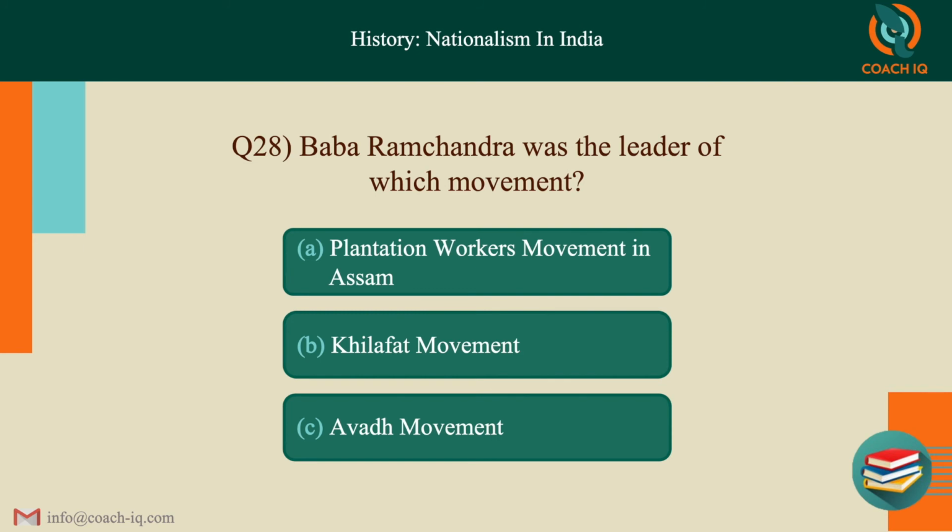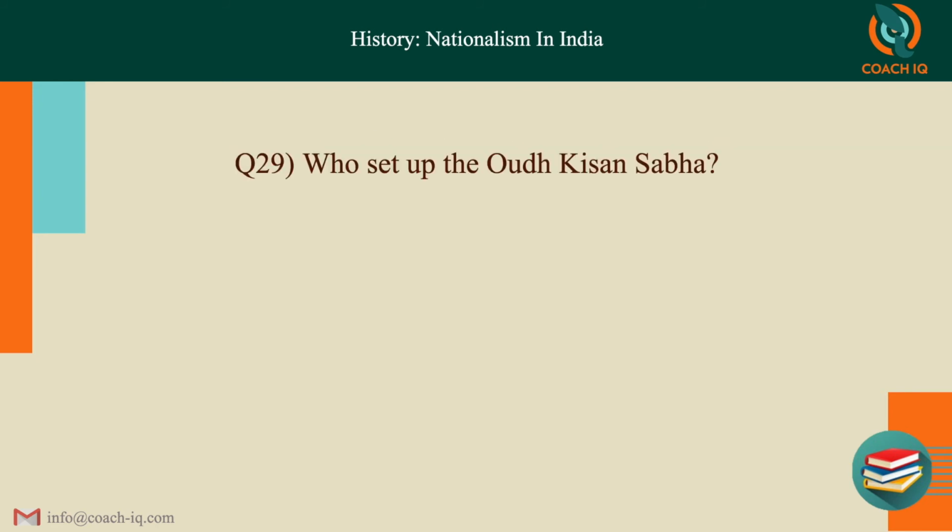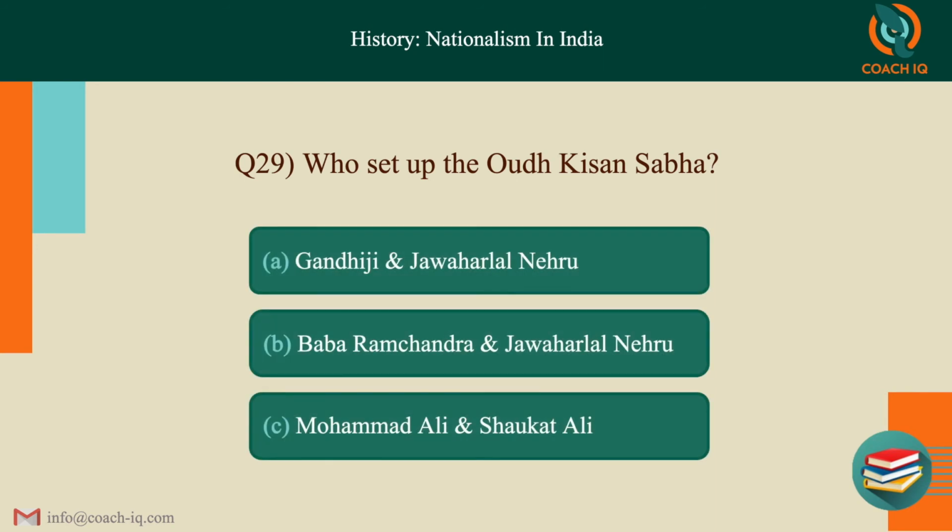Next, Baba Ramchandra was the leader of which movement? Plantation workers movement in Assam, Khilafat movement, or the Awadh movement? It is C, Awadh movement. Who set up the Oudh Kisan Sabha? 3 options. The answer is B, Baba Ramchandra and Jawaharlal Nehru.